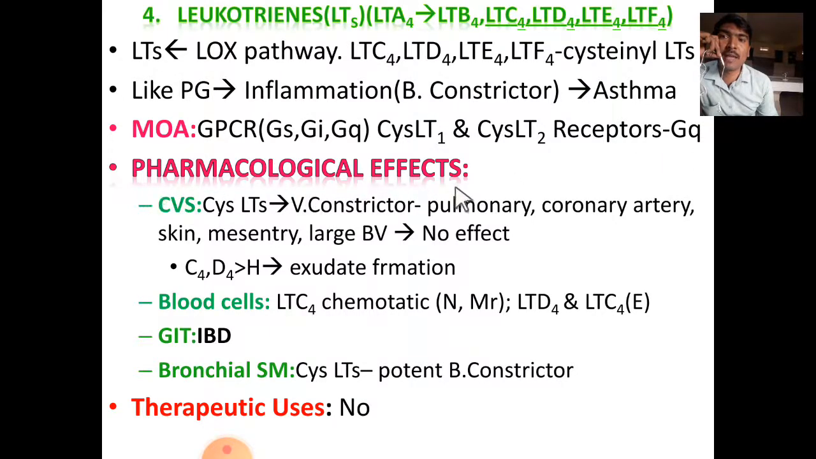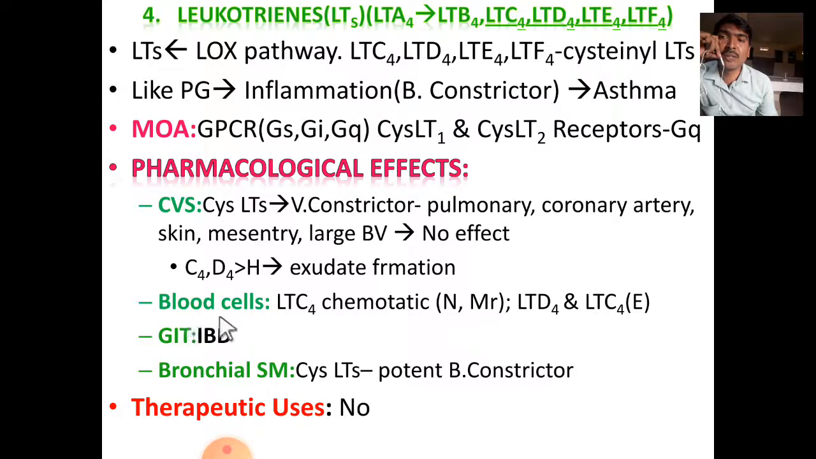Their pharmacological effects are activity on CVS. Cysteinyl leukotrienes cause vasoconstriction effect on pulmonary and coronary arteries, skin and mesentery. In large blood vessels, they have no effect. Here leukotrienes C4 and D4 have more potent activity to form exudate compared to the histamine.